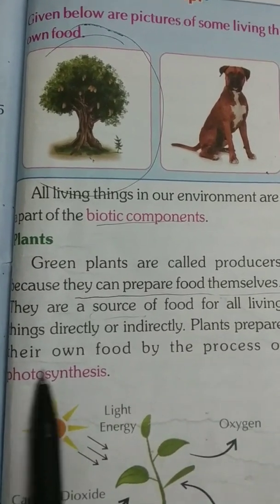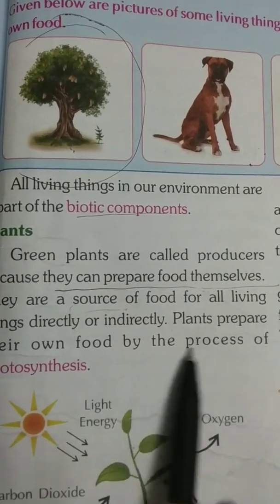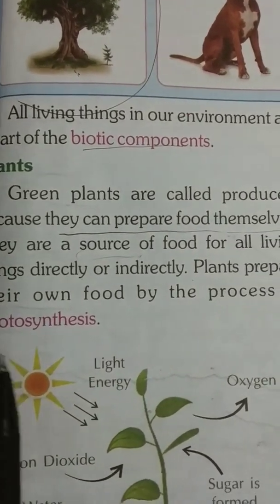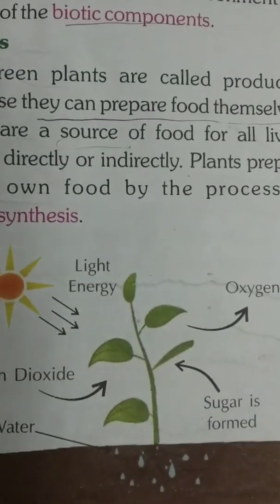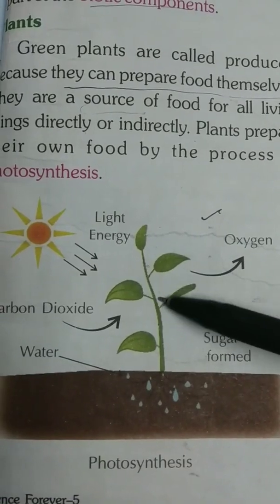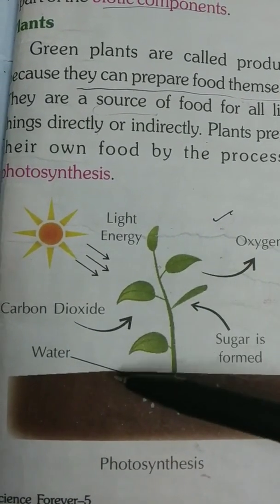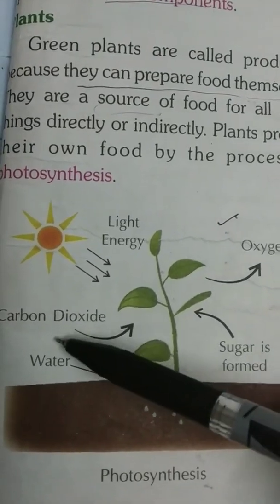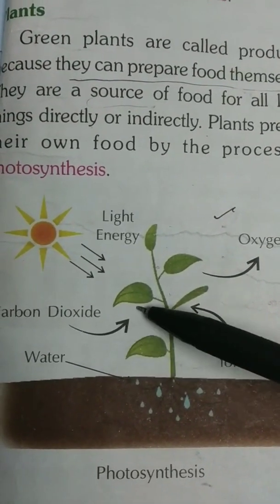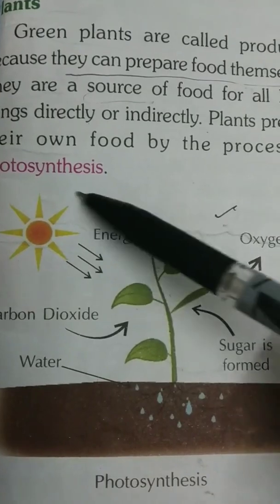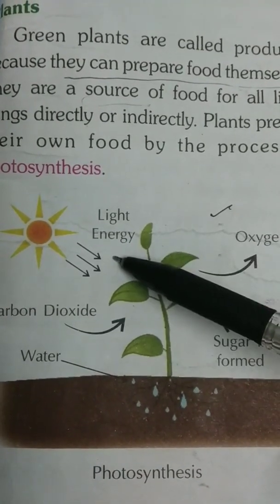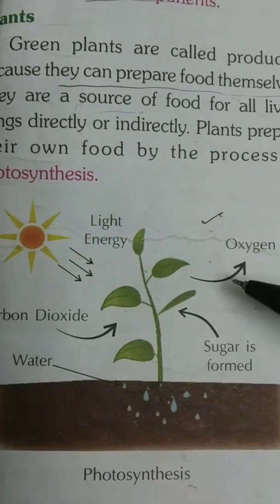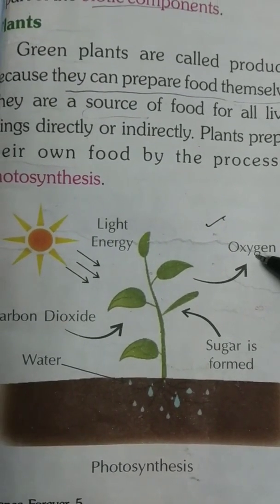Plants prepare their own food by the process of photosynthesis. See this diagram. Plant takes water from soil, carbon dioxide from air. In the presence of sunlight, it forms sugar and releases oxygen.